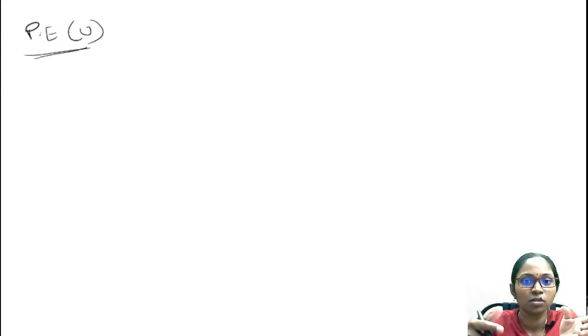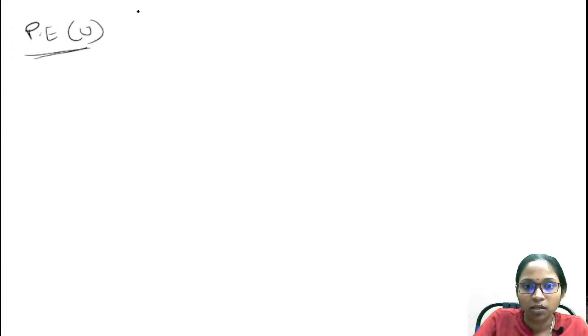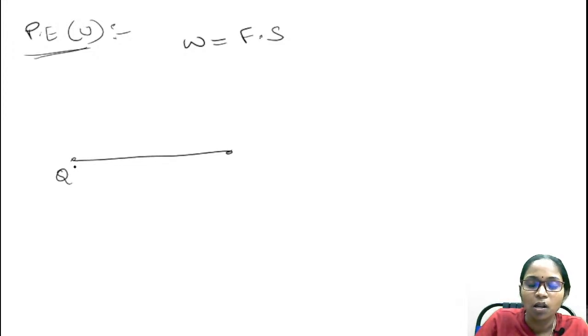Why? Because the total energy is nothing but the sum of potential energy and kinetic energy. Therefore I am going to find out the kinetic energy. So before going to find out this kinetic energy, you have to know the work done. Work done is equal to the scalar product of force and displacement. From electromagnetic theory you will find out this equation, but I will explain here once again to clear your doubts.